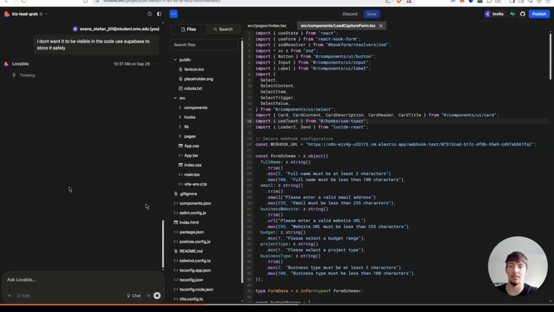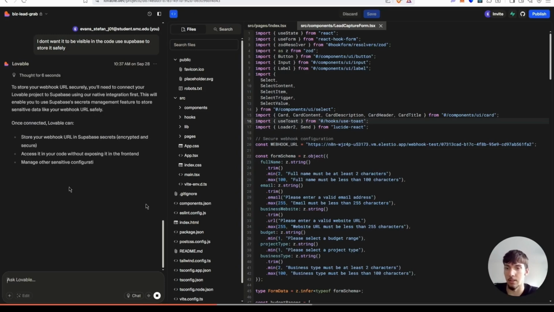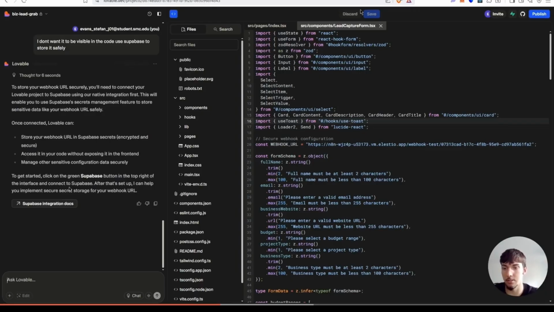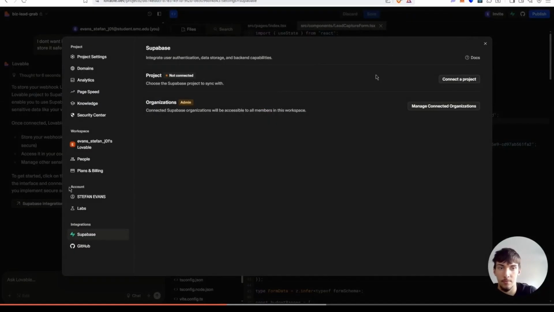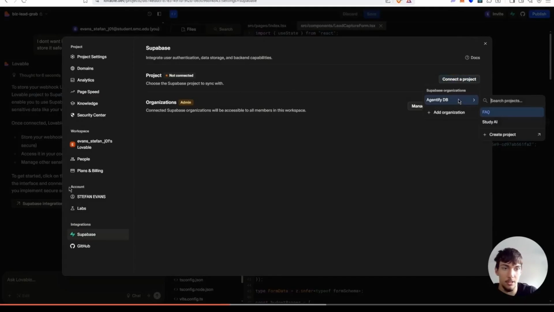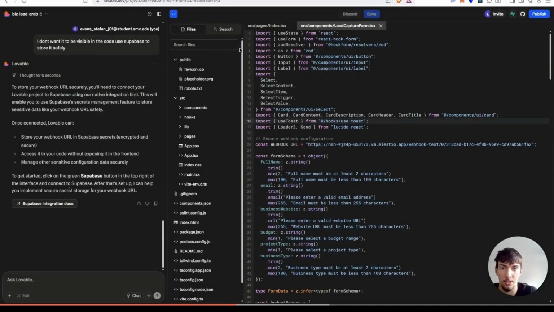Now it'll be in the backend in Supabase, and then this code will communicate with Supabase to get that webhook. Yeah, store webhook in Supabase. So let me connect to project. I already have 2 projects connected, so I'm not going to be messing with those, but that's literally all you need to do.